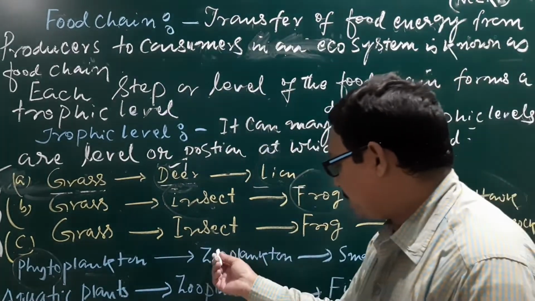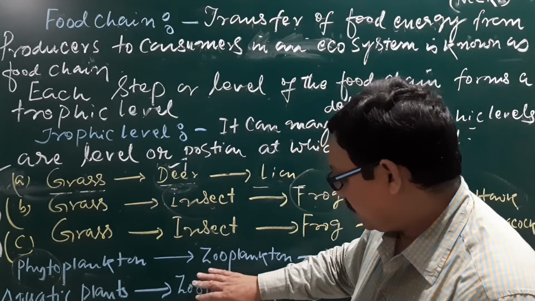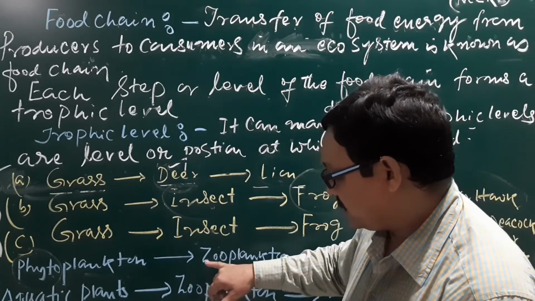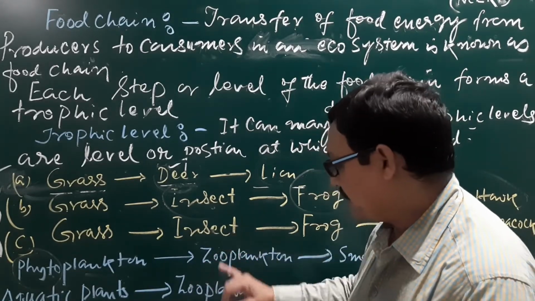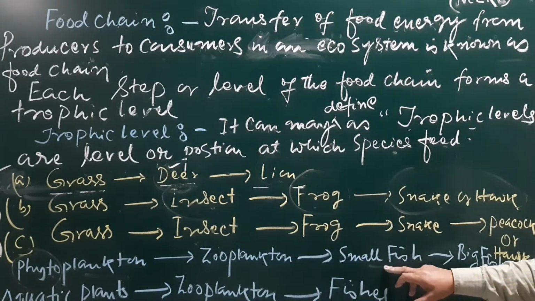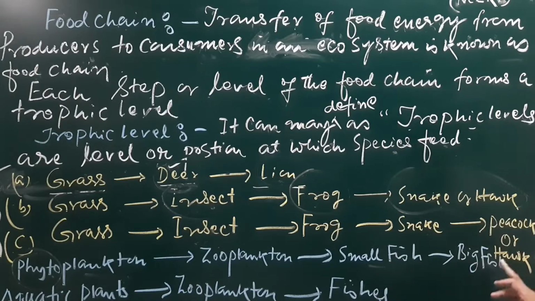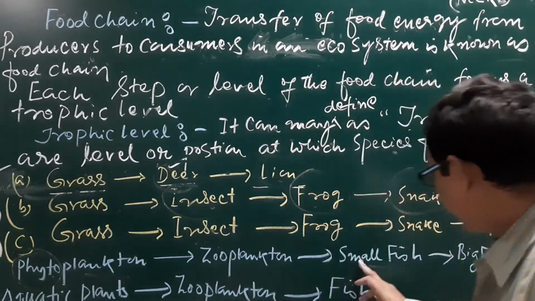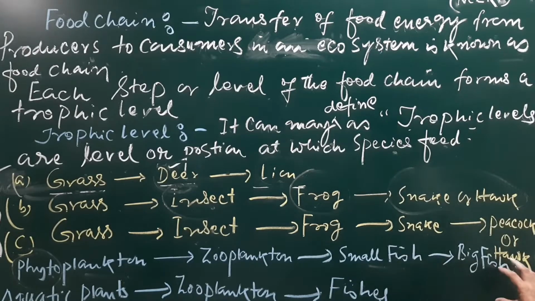These zooplanktons are the smaller herbivores, the consumer which can feed on the phytoplankton, and these are the small fish. Again here is the consumer, and the big fish, it is also a consumer. So here first order, second order, third order, there are three different consumers.